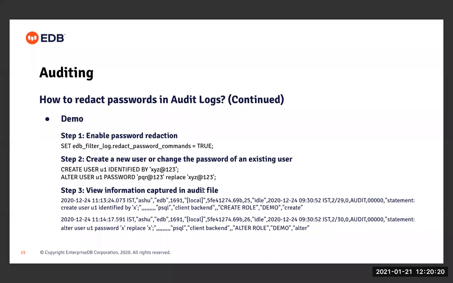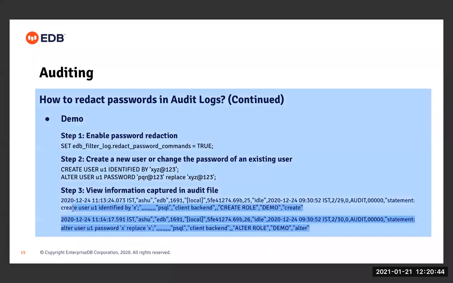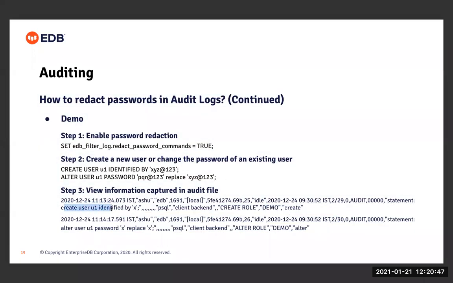And then in step two, I'm trying to create a user or change the password for an existing user, right? So I have created a user U1, and then I have specified the password for this user. In the second statement, I'm trying to alter the password for user U1. When I alter the password for user U1, I have to specify both the old and the new passwords. And then if I see the information captured in the audit file, I can see here that with the CREATE USER statement that got audited, the password that was specified by the user got replaced with X. Similarly, when the ALTER USER command was run, both the old and the new password got replaced with X, right?